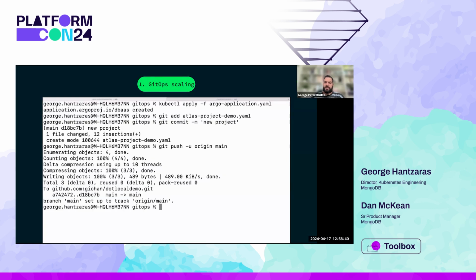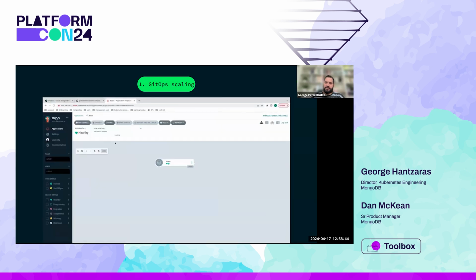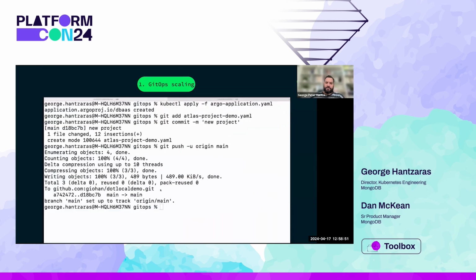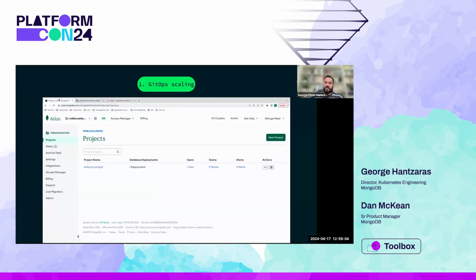As we can see in the Argo UI, our Argo application has picked up the changes in GitHub and has created the Atlas project custom resource in Kubernetes. Now, under the hood, the operator has picked up this custom resource and has created the new project in Atlas using the Atlas admin API.